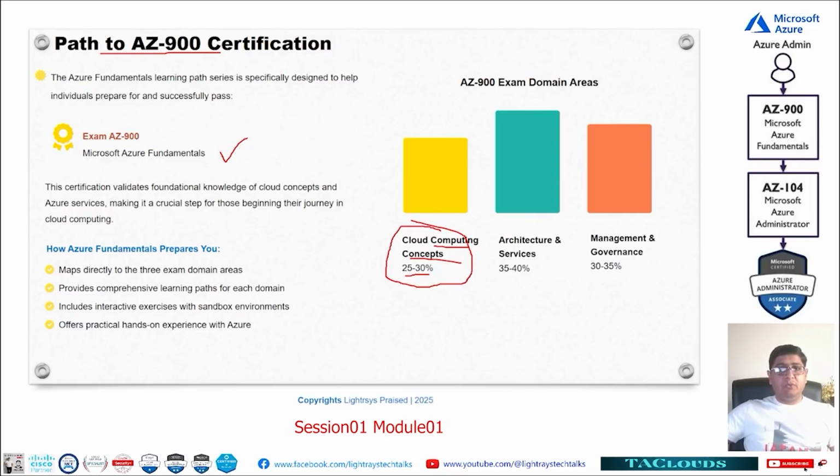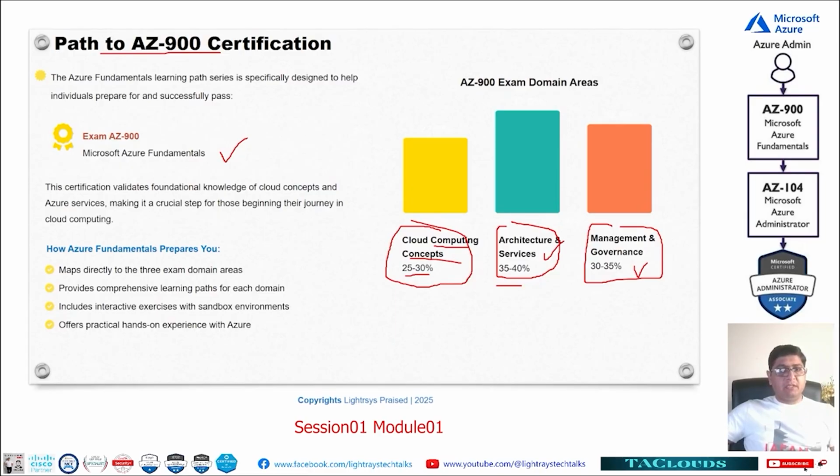The second module will be related to cloud architecture or cloud services, which is 35 to 40%. It will be discussing compute, storage, databases, and different core services. There is still no practical involved here, but still we will create our account, and after that we will be doing some compute and some virtualization and these kinds of things also. Finally, the newly added one after 2023 is management and governance. That is most important nowadays. Companies need to follow different governance rules, different ideas from the government. Otherwise, if something happens, no one will be caring about these things.